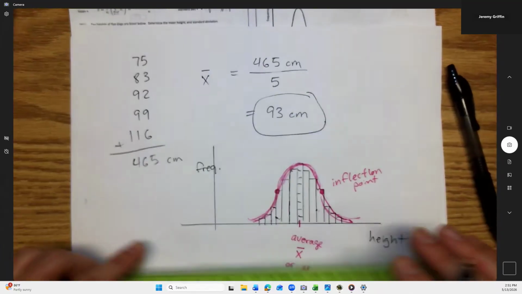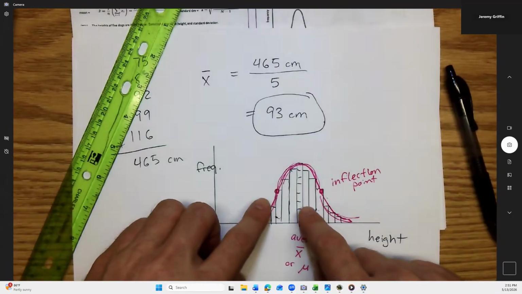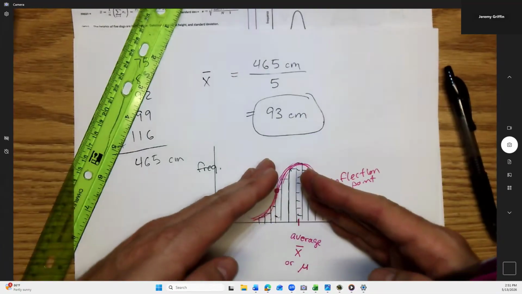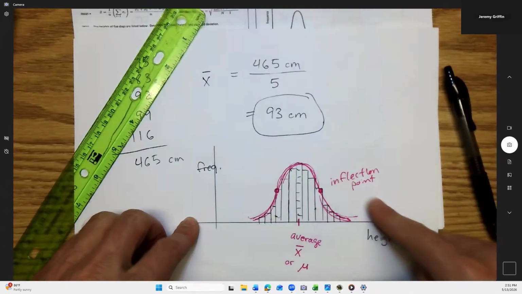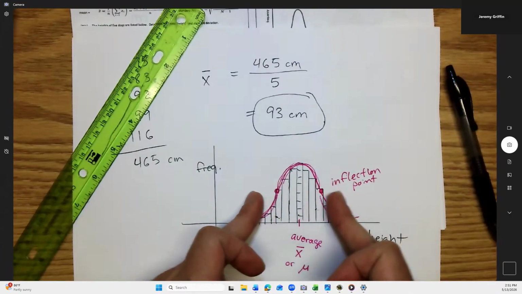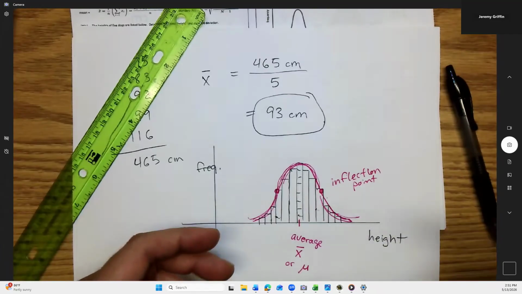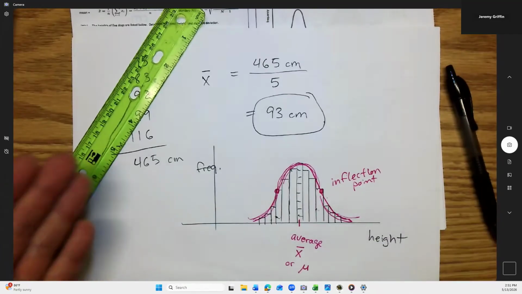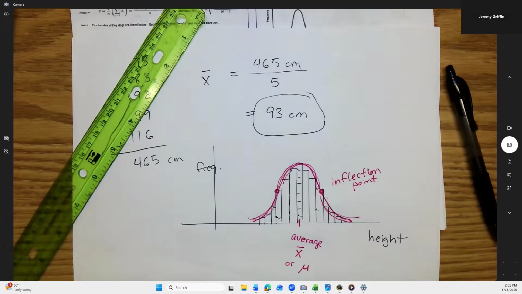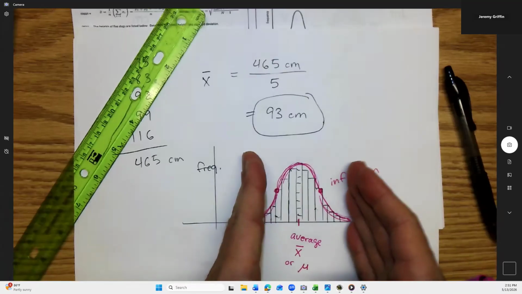Now, if the data was more spread, if there was even more variability in heights, wouldn't this curve be really spread out and these inflection points pushed way out here? Or can you imagine by the time we get to house cats, all house cats are pretty much the same size, so there's going to be very little variability. Therefore, these inflection points are going to be squeezed way in.